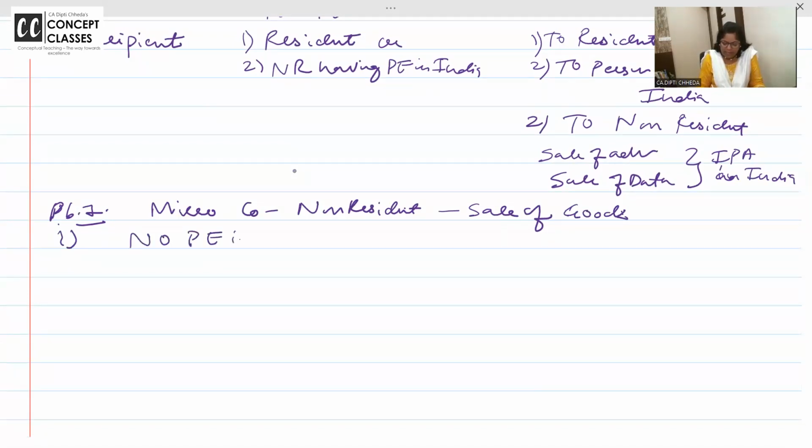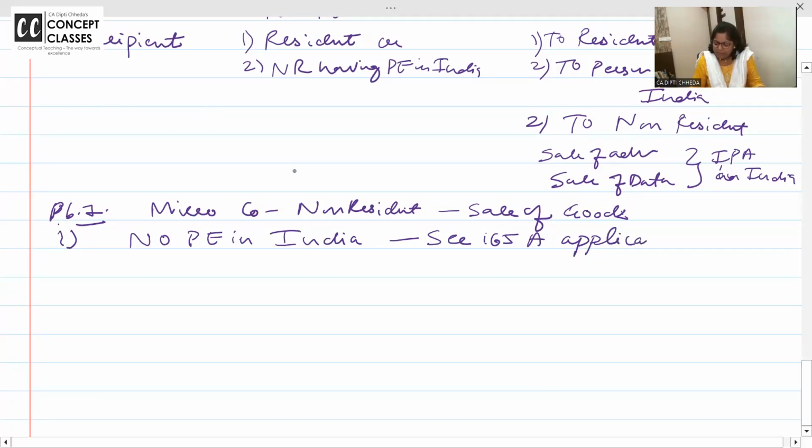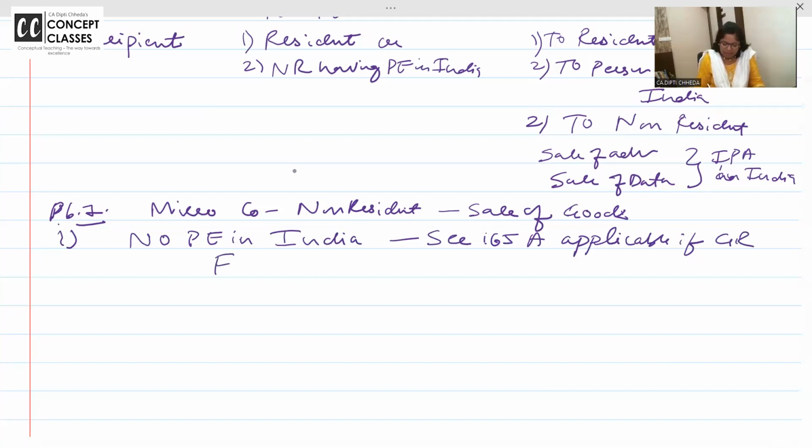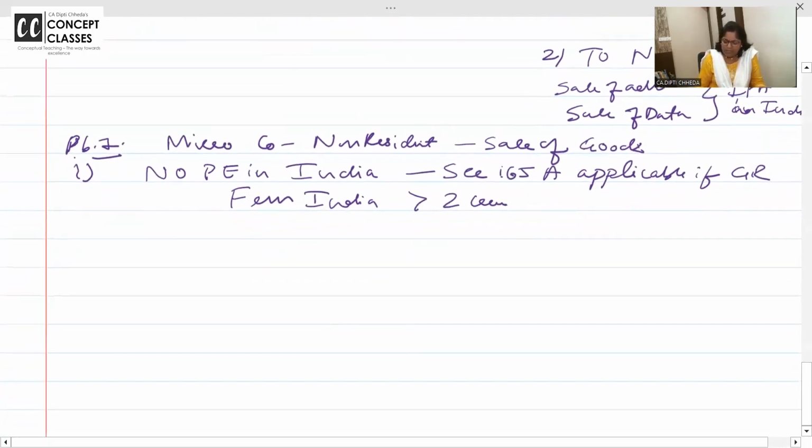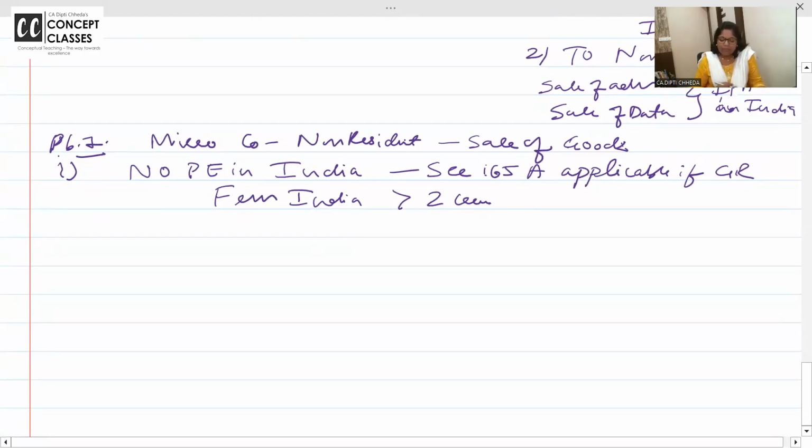No PE in India. तो फिर कौन सा सेक्शन एप्लीकेबल है? Section 165A is applicable if gross receipts from India exceeds 2 crores, 2 crore or 200 lakhs. ठीक है.